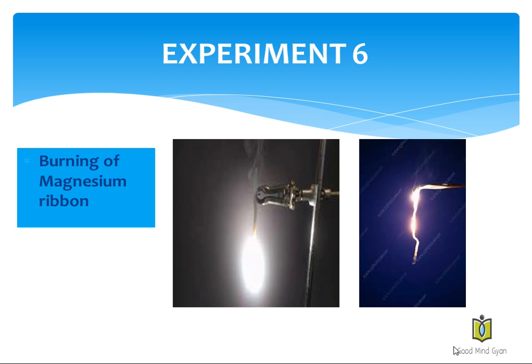Magnesium oxide so formed does not change back to magnesium ribbon on cooling, so the change is irreversible. With this we can conclude that the change brought about in this experiment is a permanent change. A new product is formed which has entirely different properties, that is magnesium oxide, and a large amount of heat and light energy is evolved. Let's see the next experiment.